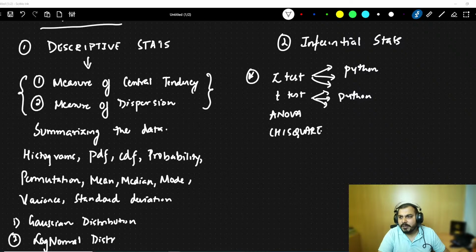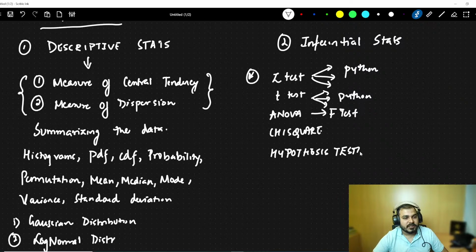Let me just see with respect to the topics that I have probably written over here in my notebook. Yeah, so ANOVA test is also called something called F test. We'll be discussing factorial ANOVA, different kinds of ANOVAs that we are going to discuss. And the most important thing we forgot, right, which is called hypothesis testing. How can I forget this? So we are also going to discuss hypothesis testing. In hypothesis testing, how do you determine your null hypothesis, alternate hypothesis? Everything will probably get covered in this.